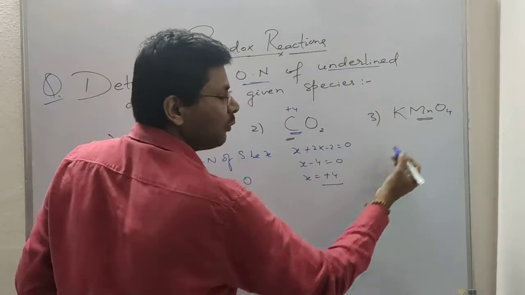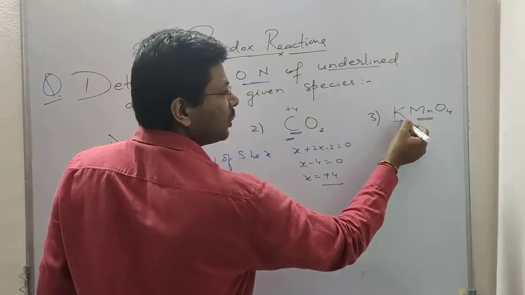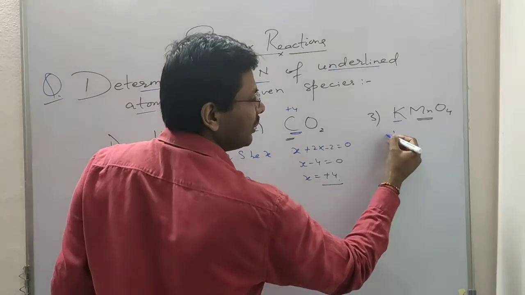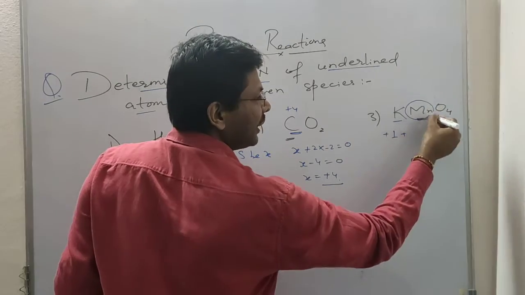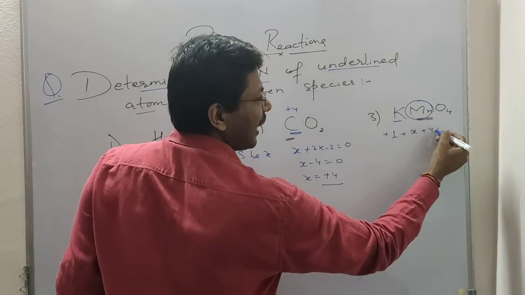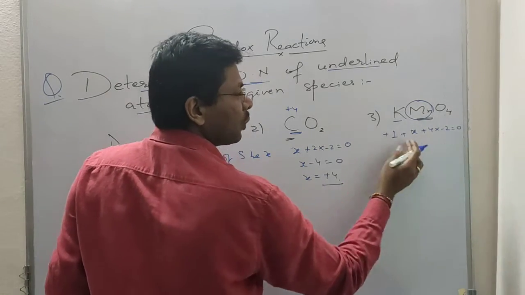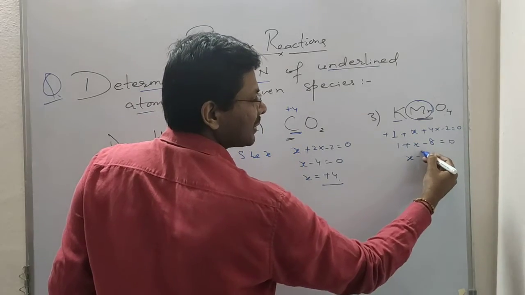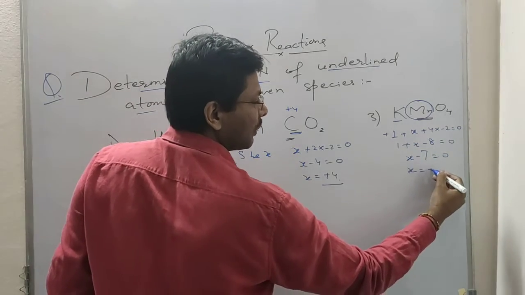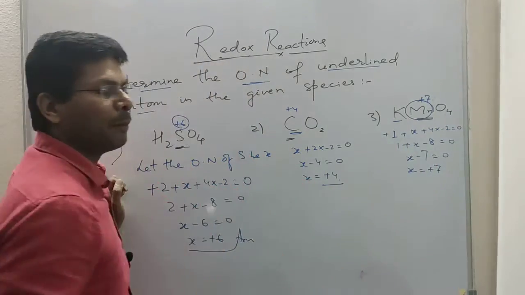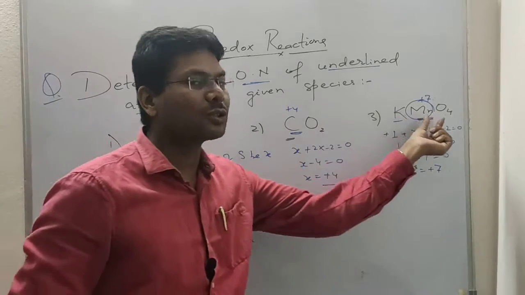If we see KMnO4, potassium permanganate, we know that potassium is an alkali metal, group 1, so its oxidation number will be +1. And Mn we are going to calculate, so it will be X. And there are 4 oxygens and each oxygen is -2. Total sum is 0. So 1 plus X minus 8 equals 0. X minus 7 equals 0. X equals +7. So Mn oxidation state is +7, which is the highest oxidation state of Mn.